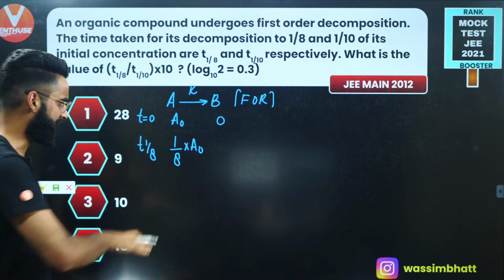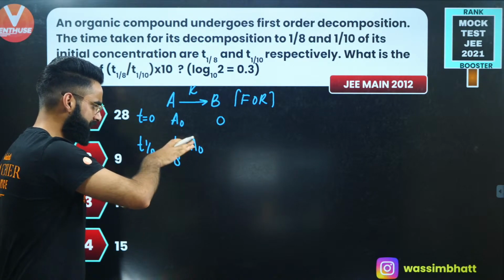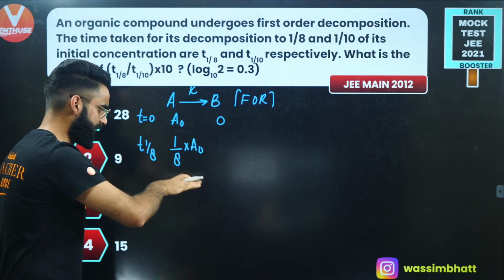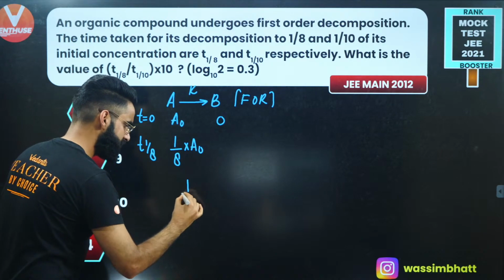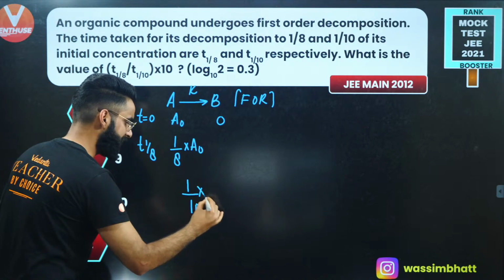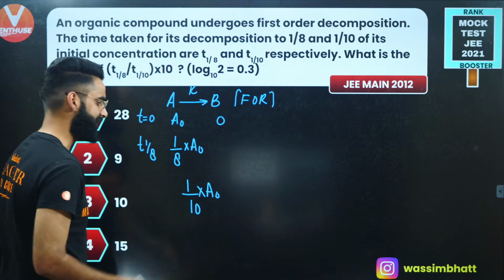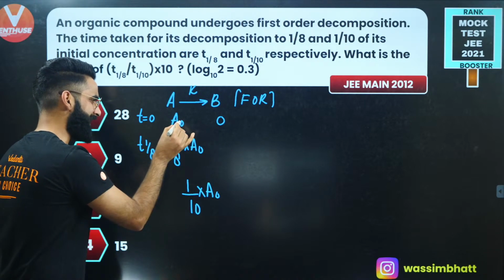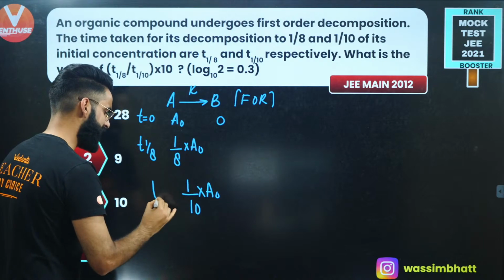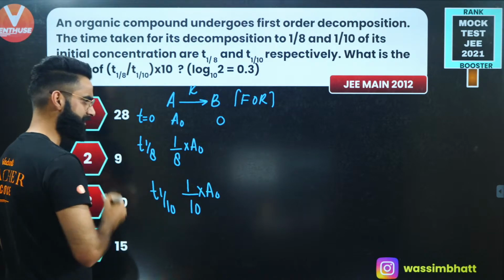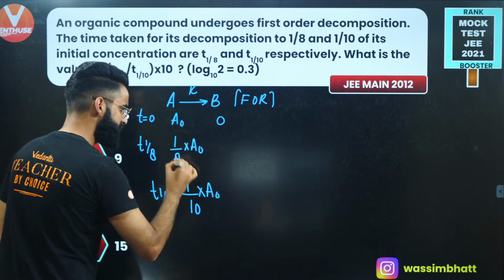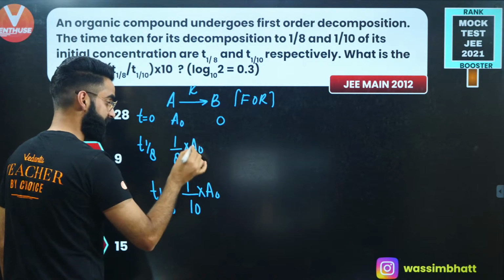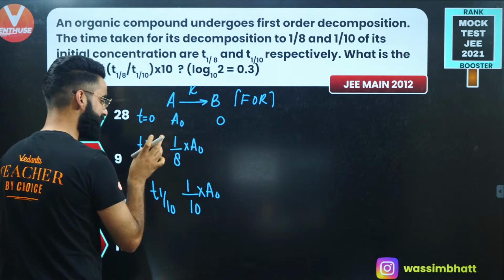Similarly, when the reaction goes on further, there will be a time when the concentration of reactant left will be 1/10 of A0, and the time taken for that is denoted by T1/10.